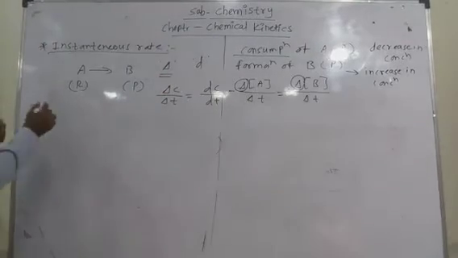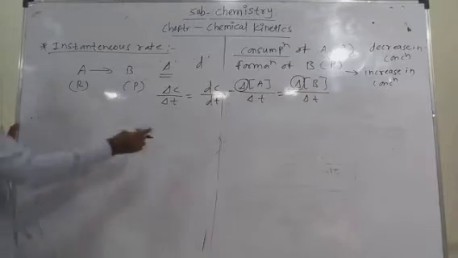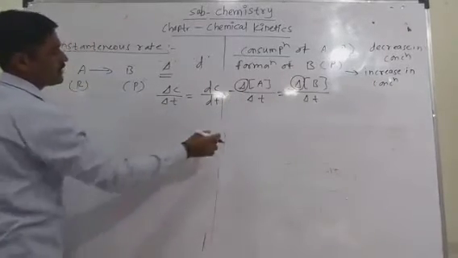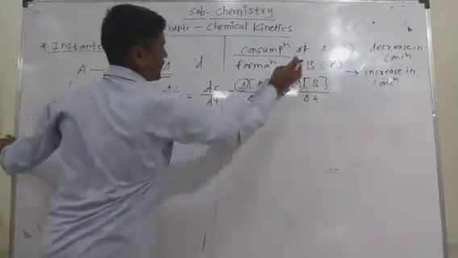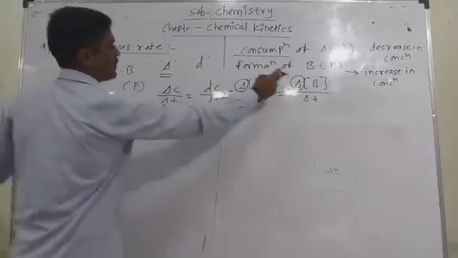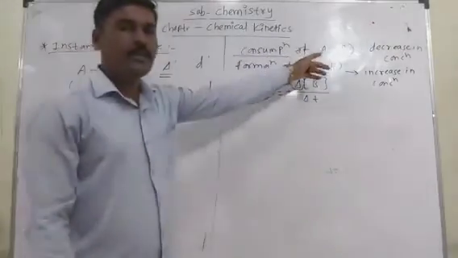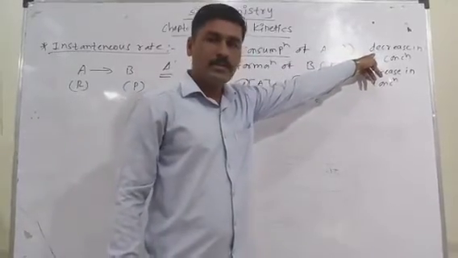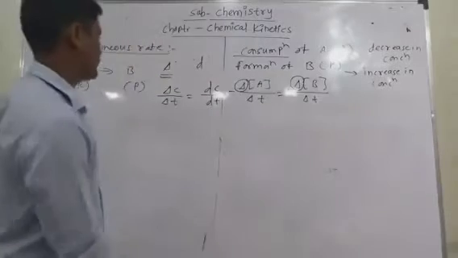We have to represent the instantaneous rate equation like the average rate of reaction. Again there is consumption of reactant A and formation of product B. If there is consumption, there is a decrease in the concentration of the reactant and an increase in the concentration of the product.